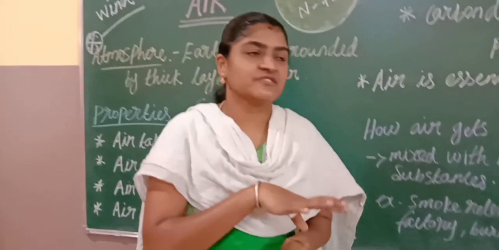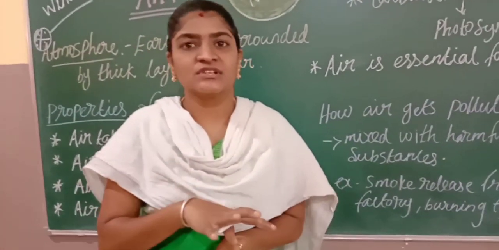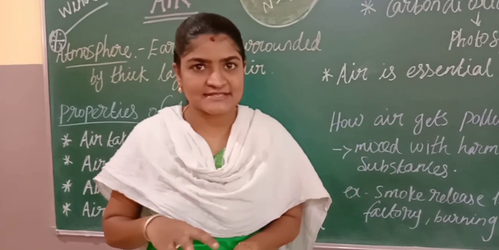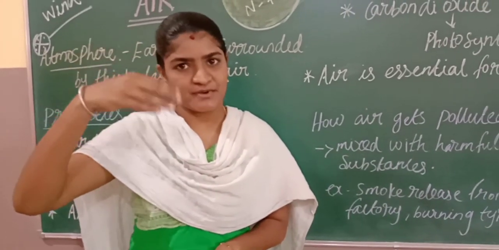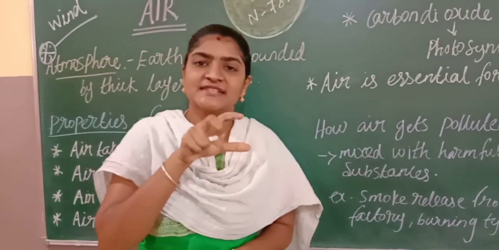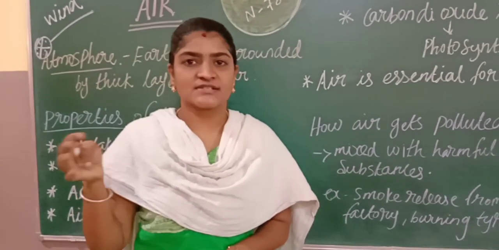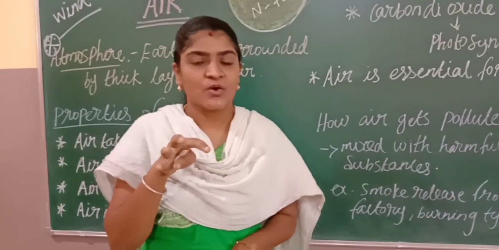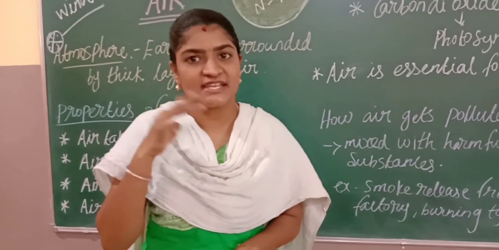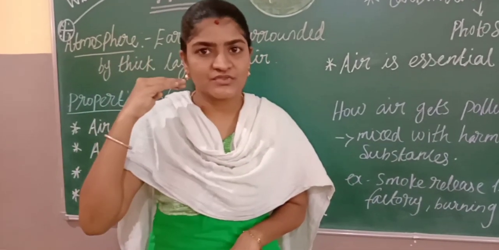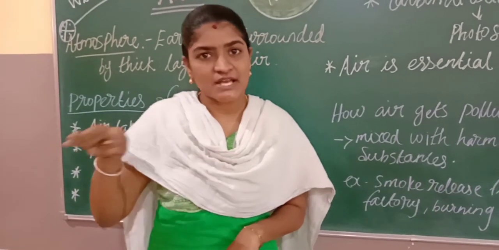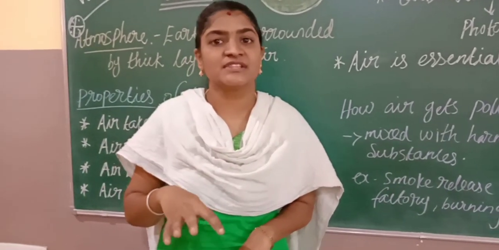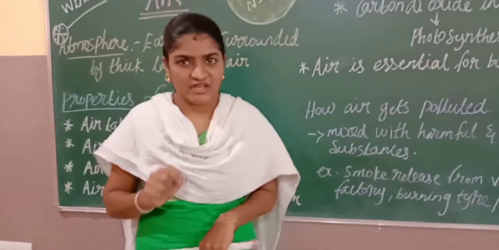Whichever the earth surface is there, it is surrounded with a thick layer of gases, right? Then as we go to the upper layer, the air will be very thin. Also, the oxygen content is very less in the upper layer of the earth. Whatever surrounds us is covered with completely thick air.